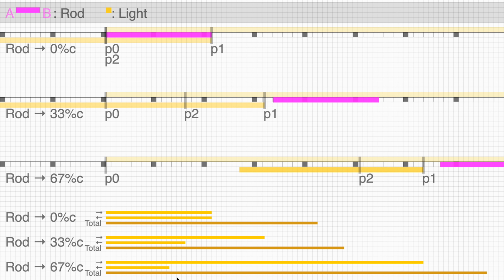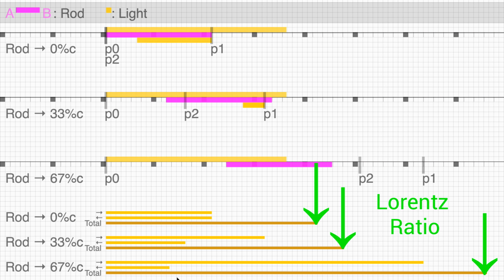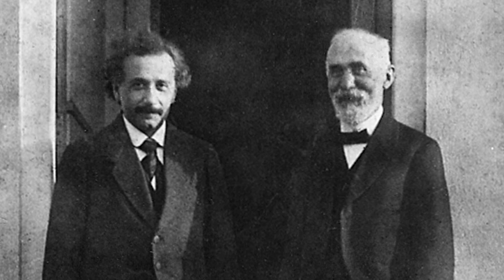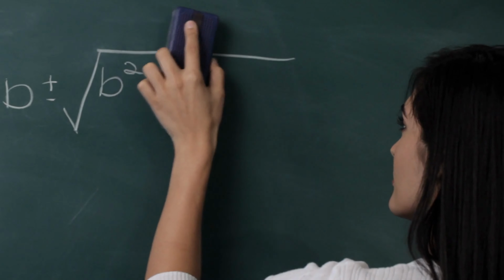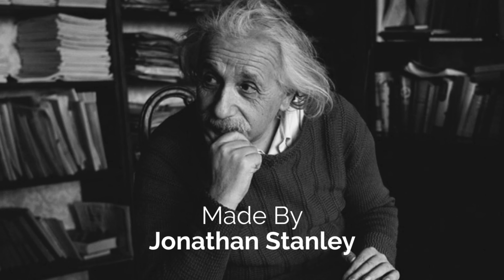As you see here, if you compare the distances of light's travel, the Lorentz formulas actually require absolute rest. Points 0, 1, and 2 are always stationary. We can use the same Lorentz formulas, but without needing these other theoretical concepts that Einstein introduced. This may be one of his biggest mistakes. But what do you think?